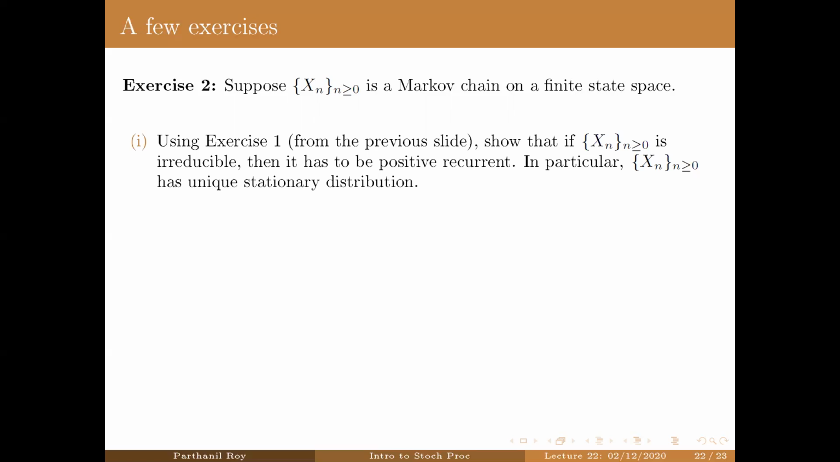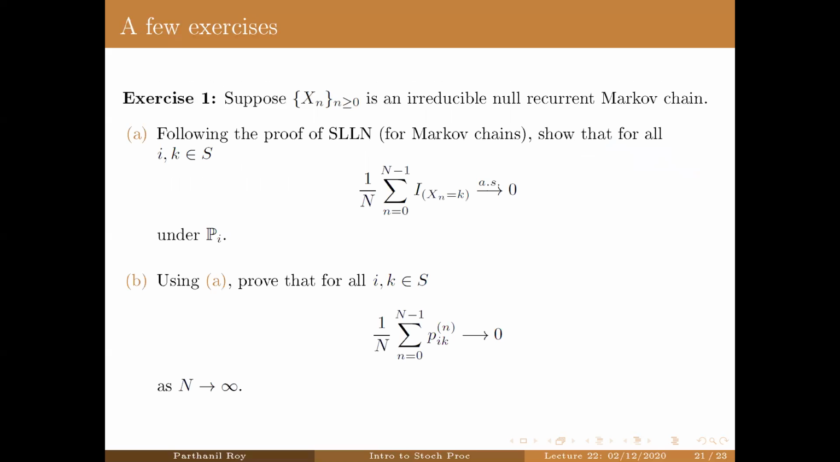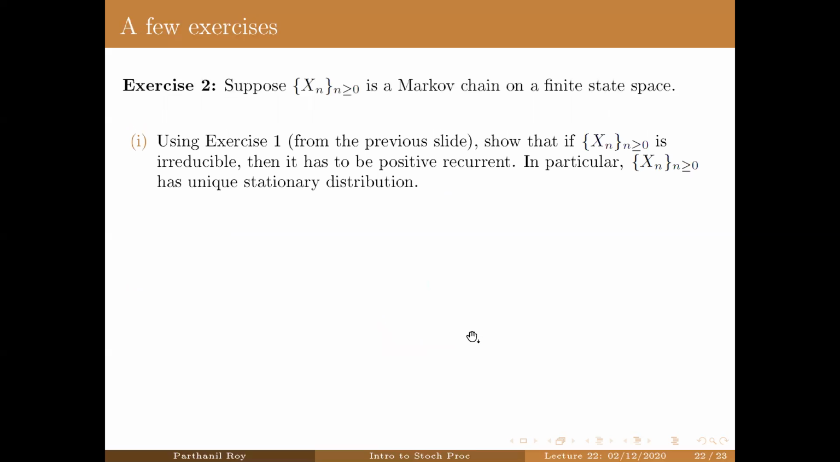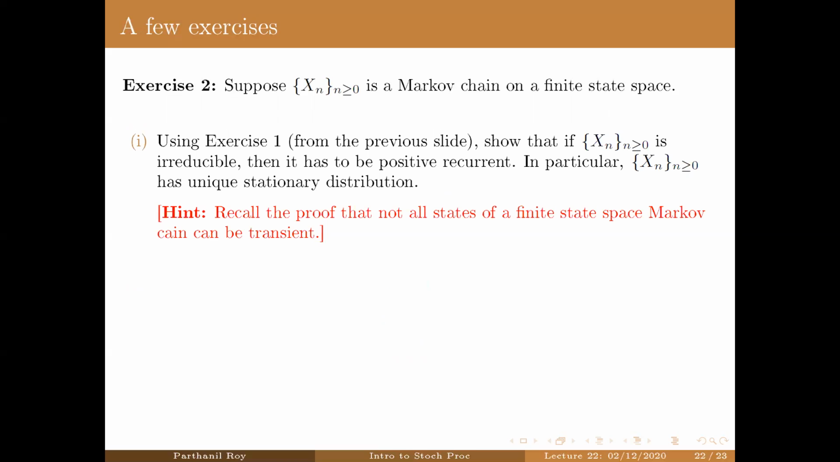Now, this will follow from the second part of this exercise, namely this Cesaro convergence of the PIKNs. The hint that I'm going to give is to recall the proof that not all states of a finite state space Markov chain can be transient. There, PIKNs were actually converging to 0 without even the Cesaro. The sequence itself was converging to 0. Here you have the Cesaro convergence.